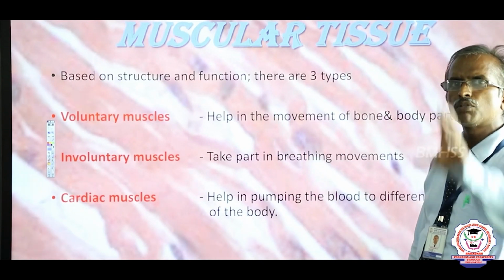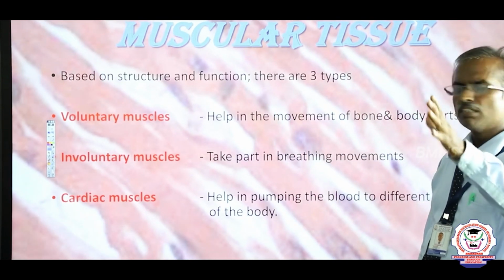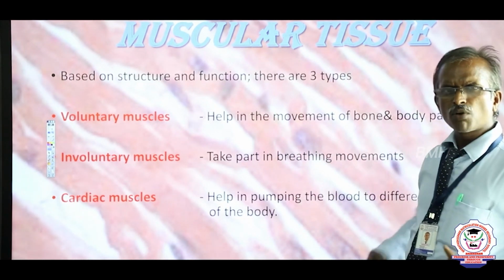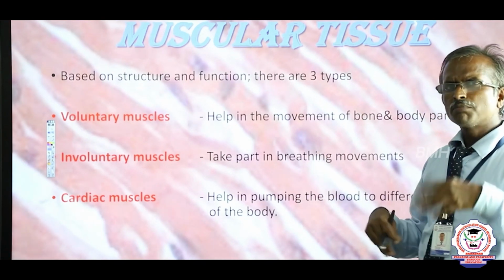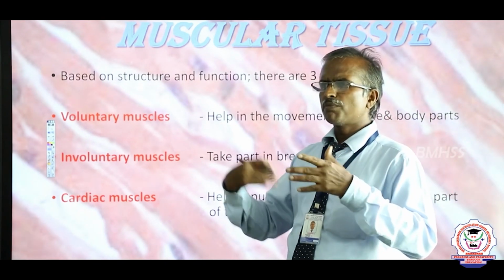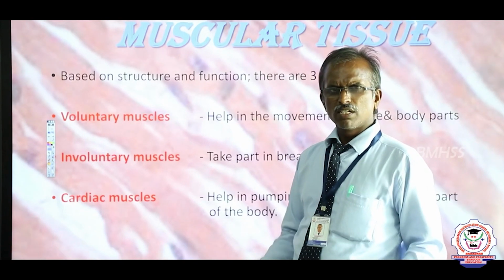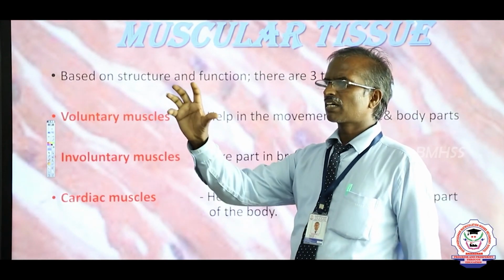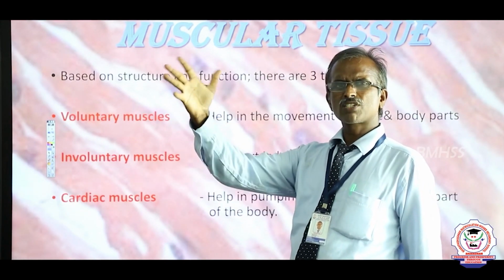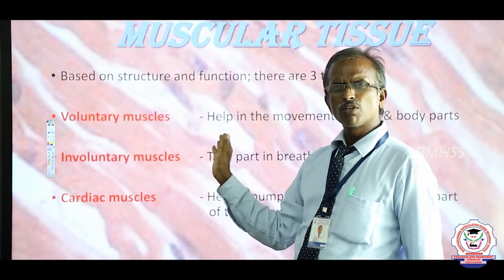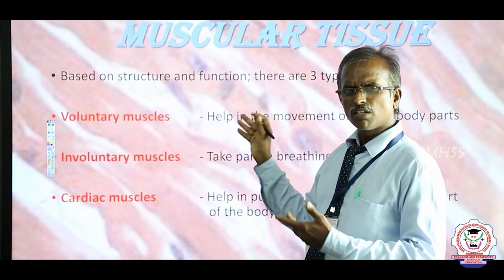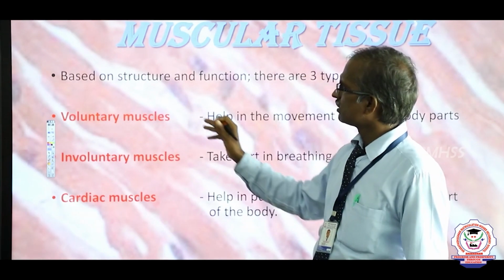Muscle cells are able to contract and relax. This muscle tissue is found all over the body. It helps mainly in various movements, especially in the heart. The contraction and relaxation of the heart is due to the working of muscle. What muscle? Cardiac muscle, heart muscle, we know that.